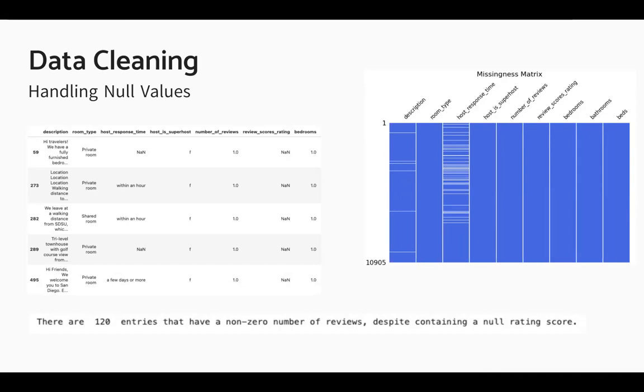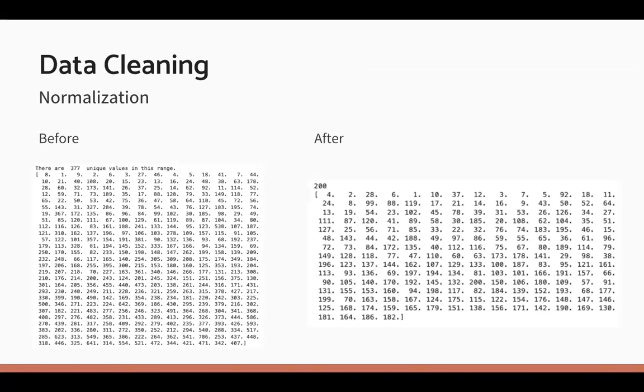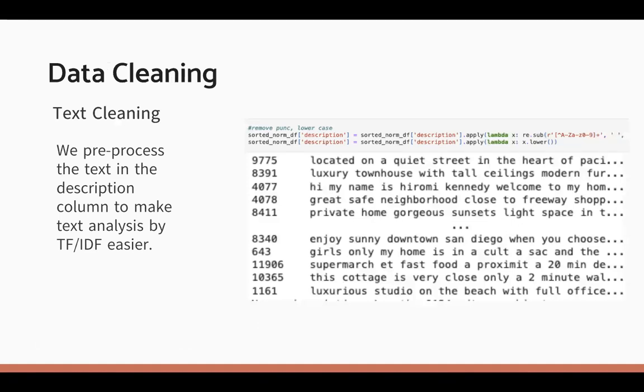Furthermore, we identify the number of reviews column as a confounder to review score, so we normalize it and remove the influence of outliers. Lastly, to clean our description column, we remove punctuation and transform text to lowercase.